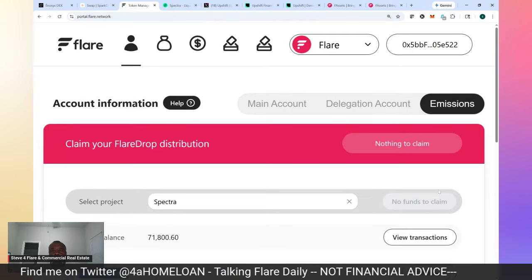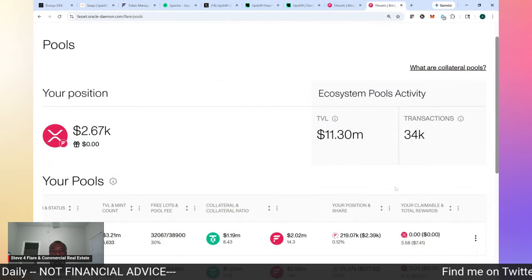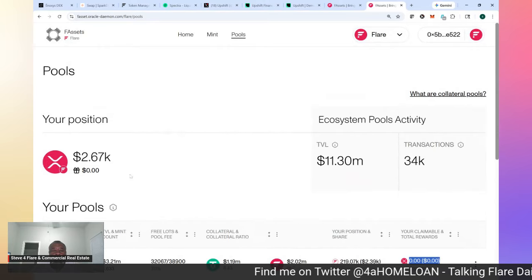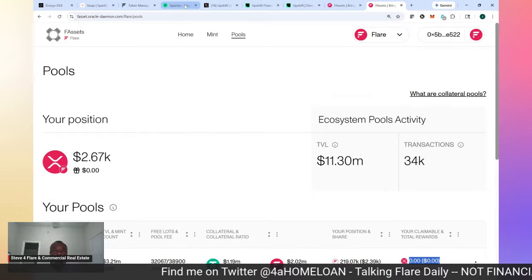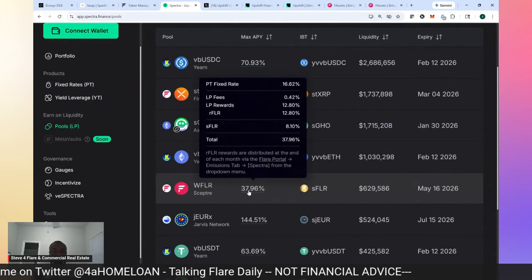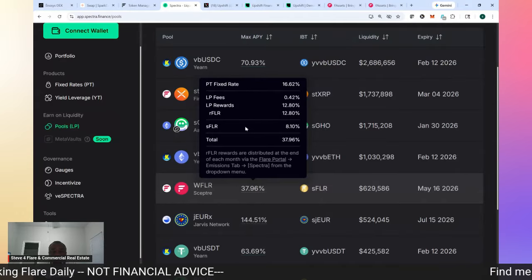I take those Flare tokens. I can use those Flare tokens in a couple of different manners. One, I can put it back in the collateral pool, right? And start earning more FXRP, right? Collateral pools. Two, I can come over here to Spectra and I can put it in an LP pool, right? Here goes Flare earning 37.96%, okay? And paying me that way, and I'm getting more RFLR.